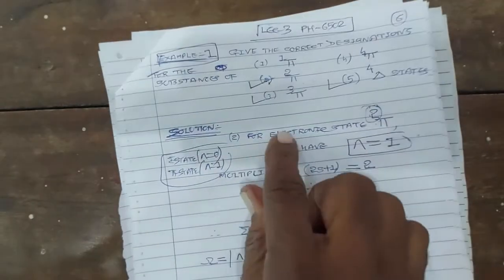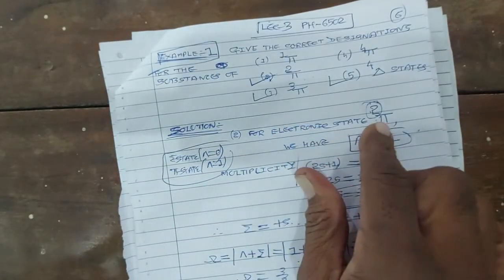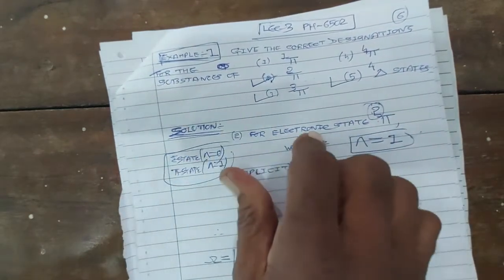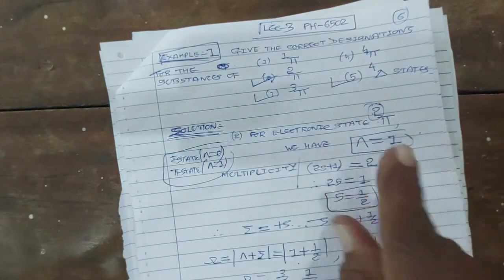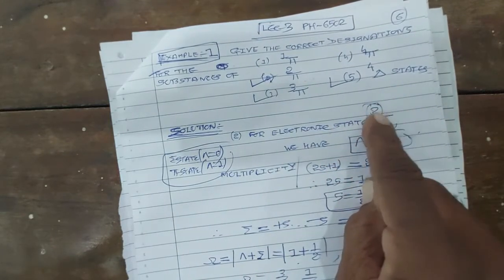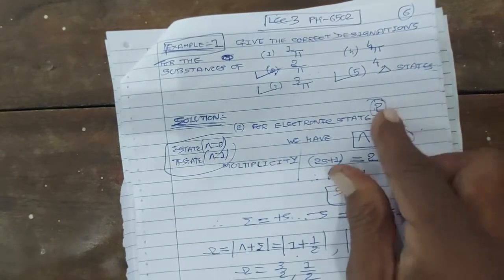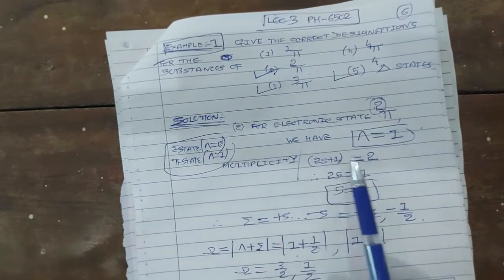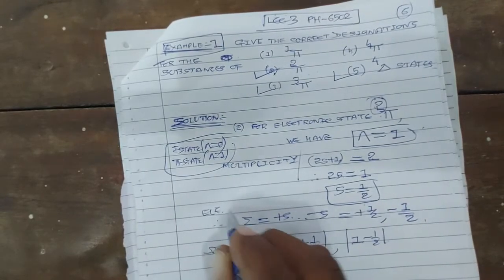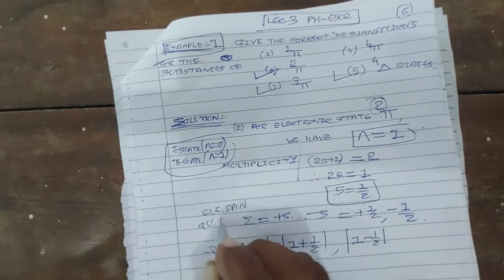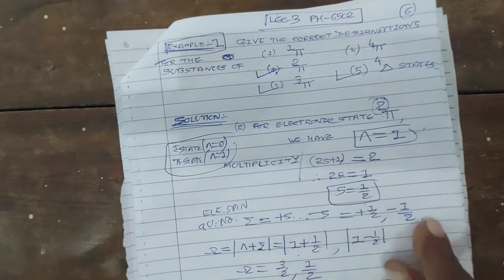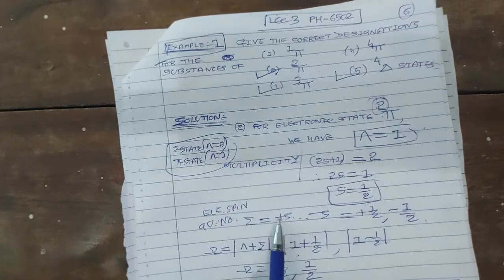So for the electronic state pi 2, for sigma state lambda is 0, and for pi state, lambda is 1. The multiplicity of pi 2 state, 2s plus 1, is 2, which is written on the left hand side superscript. So 2s is equal to 2 minus 1, which is 1, so the value of s is 1 by 2. The electronic spin quantum number sigma has values plus s to minus s, plus 1 by 2 and minus 1 by 2, so it has two values.